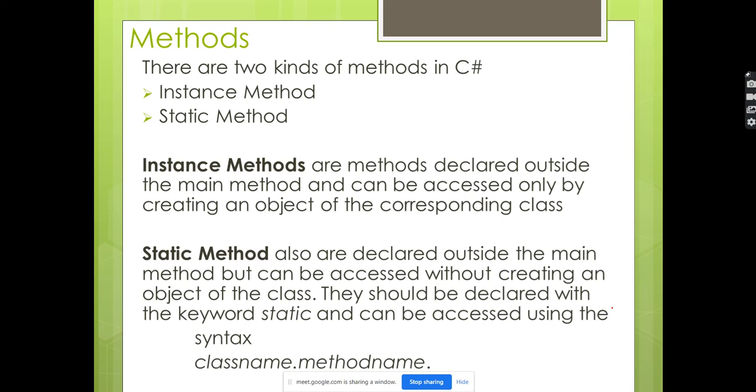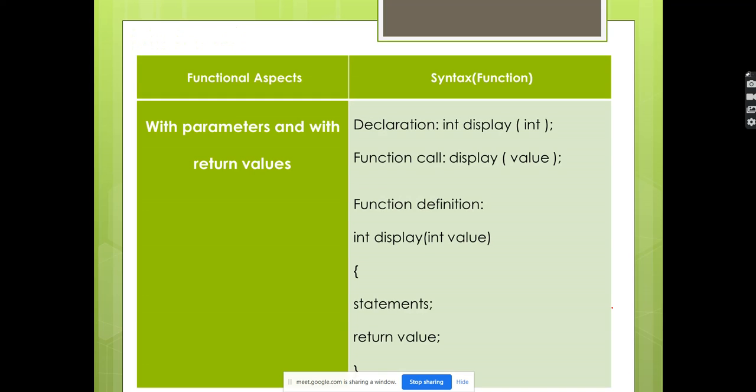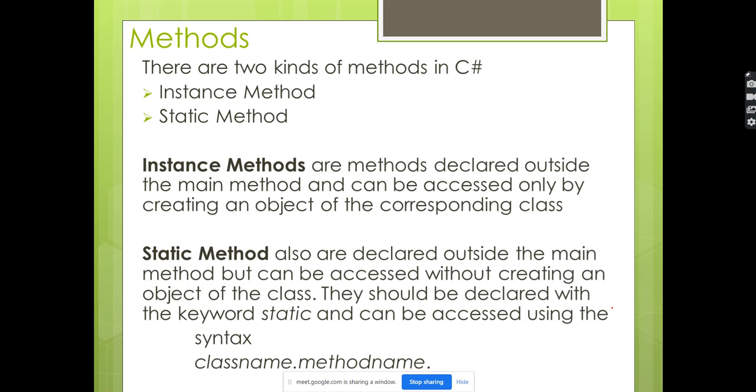Instance and static are there. We'll see them when we go to the OOPS concepts. A static method, in the sense, we can directly call with the class name. When we say instance method, then we have to create an object of the class, so the instance variables will be within the class, outside the methods. When we discuss the OOPS concept, it will be clearer. First, we will see some simple examples. These are the examples we have mentioned here. The same thing we will see in the Visual Studio editor, so it will be easier than just theoretically assuming.